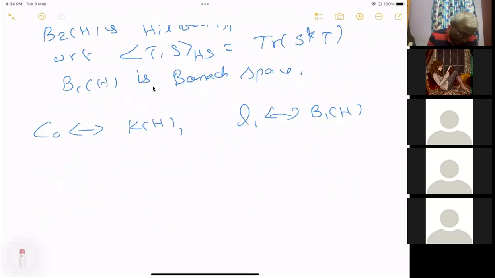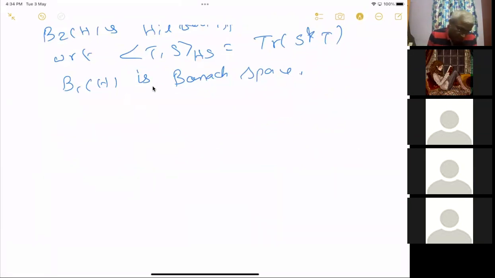We want to prove the following theorem. We want to prove that the dual of trace class operators, which is like L1, is like L infinity, which is B of H. And also we want to prove the dual of all compact operators is all trace class operators, with the corresponding norm: the trace norm, and for the compact operators the norm is just the uniform norm. B of H also has the uniform norm. And here we use the trace norm, which is like the L1 norm.